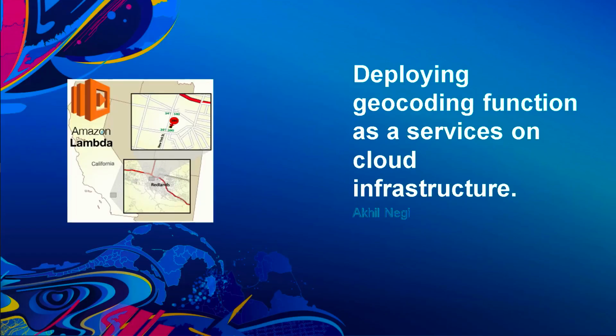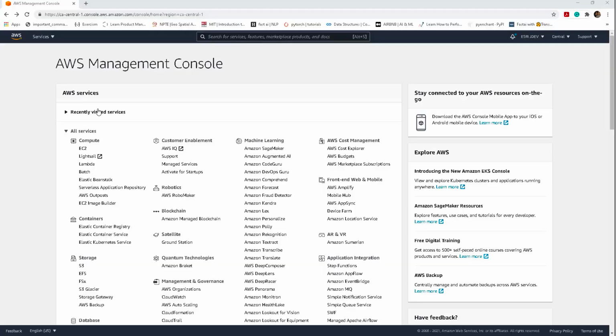Let's get started with our first demo, where I'll be talking about the basics of AWS Lambda, and we will create a geocoding function that is capable of converting a string address into its XY coordinates. And we will also create a REST API gateway, which we will use to invoke the service and get the response. Here we are in the AWS Management Console.